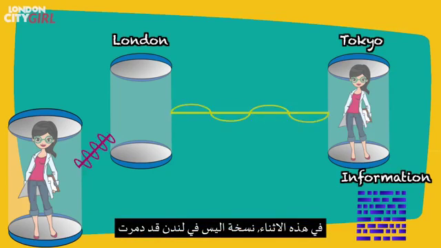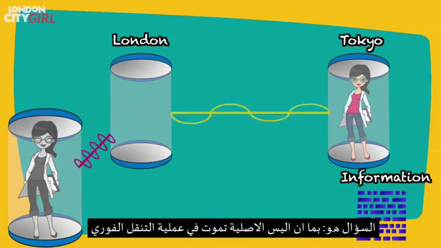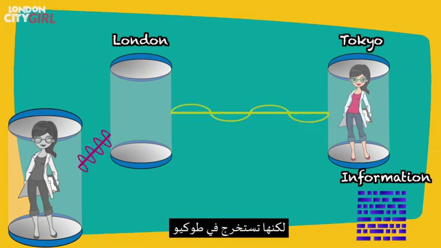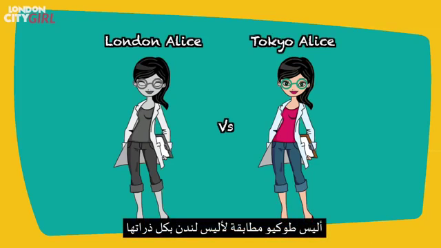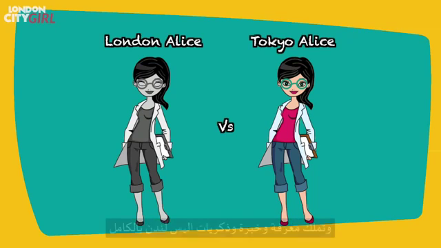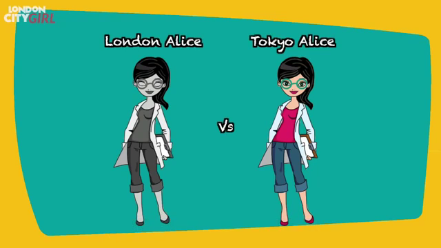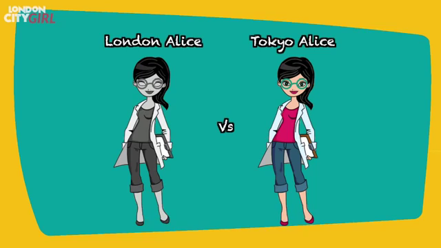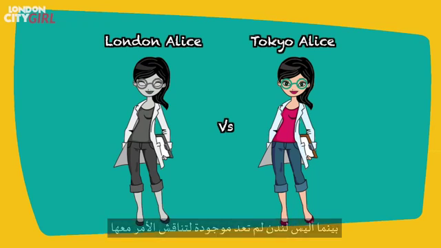Meanwhile, the original Alice in London has been destroyed. The question is, as the original Alice dies in the process of teleportation but is then reconstructed at her destination in Tokyo, is that still Alice? Tokyo Alice is identical to the last atom to the London Alice and is in full possession of London Alice's knowledge, experience and memories. And Tokyo Alice even believes she is the London Alice, while the original London Alice no longer exists to debate the issue with her.